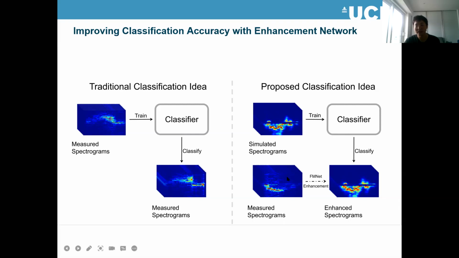So instead of directly classifying these measured new samples, we first use FMNet to enhance them, and then use this classifier to classify the enhanced spectrograms. So this is the new classification framework.